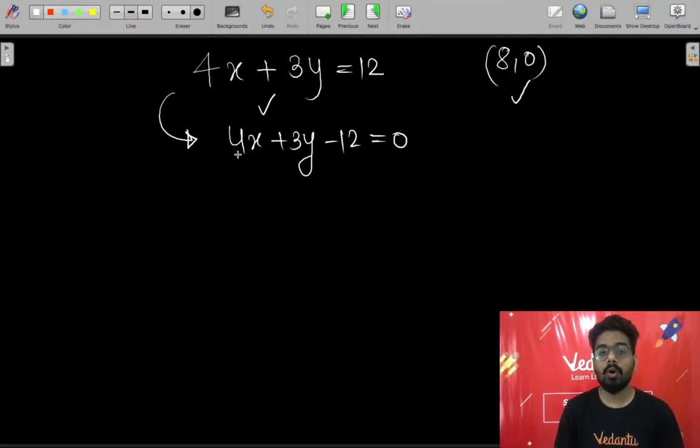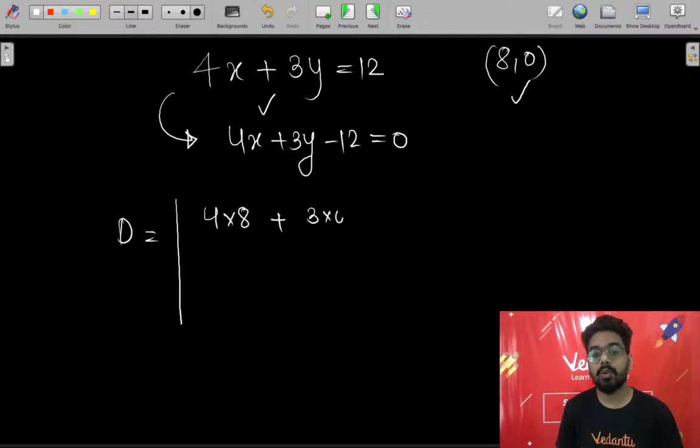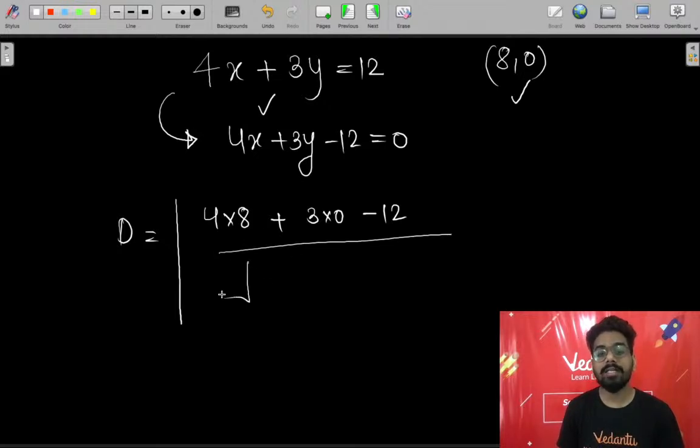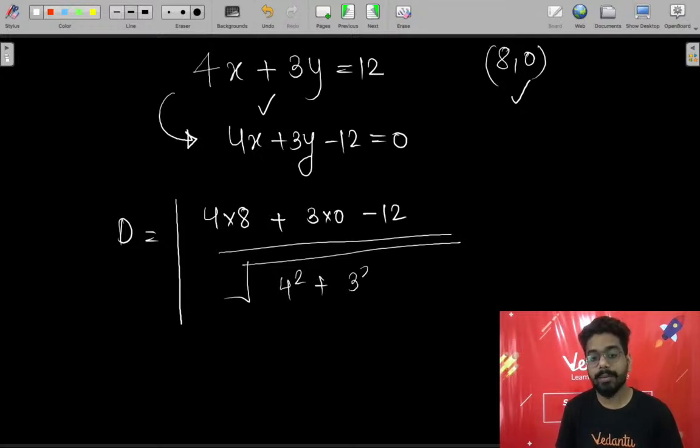Fine. And over here I will say distance is equal to modulus of, now I will put the point in this line, 4 into 8 plus 3 into 0 minus 12, divided by the square root of coefficient of x squared plus coefficient of y squared.